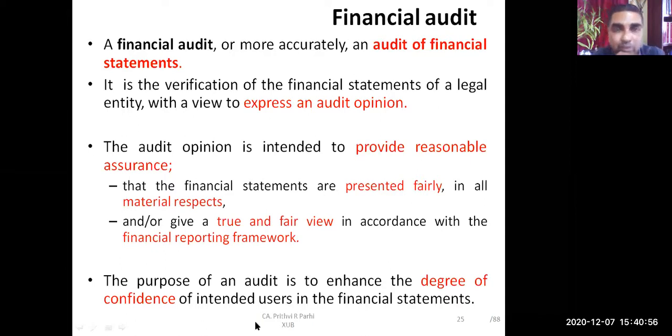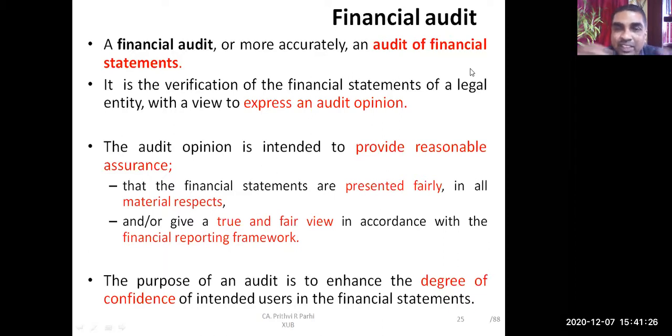Now coming to financial audit, which we are going to learn. Financial audit means audit of financial statements. It's the verification of the financial statements of a legal entity with a view to express an opinion. These are the points we discuss when we talk about auditing. We evaluate the financial statement with an intention to express an opinion.